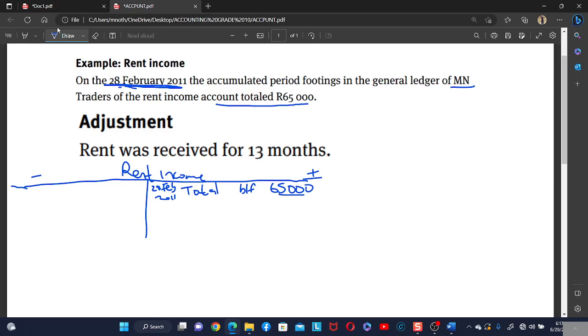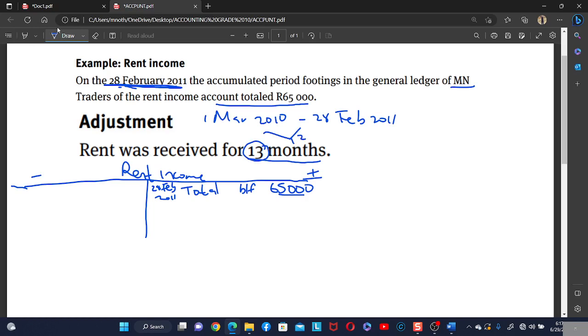But then they are saying that rent was received for 13 months. Now remember, our year starts on 1 March 2010 and ends on 28 February 2011. This is 12 months, right? But we are told that you have received rent for 13 months.